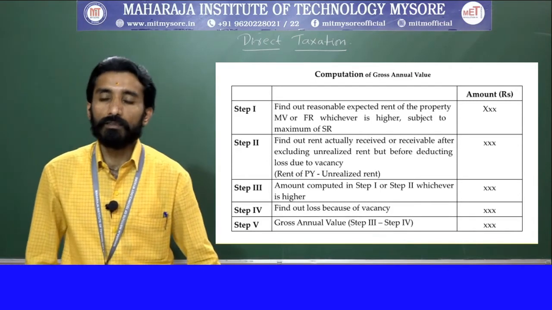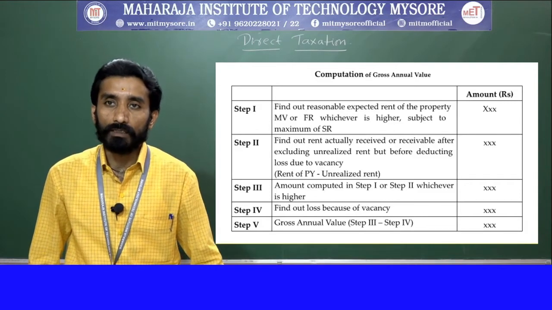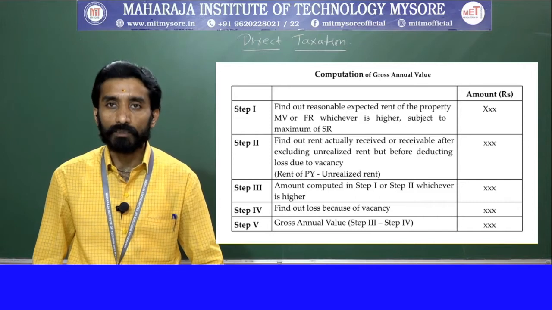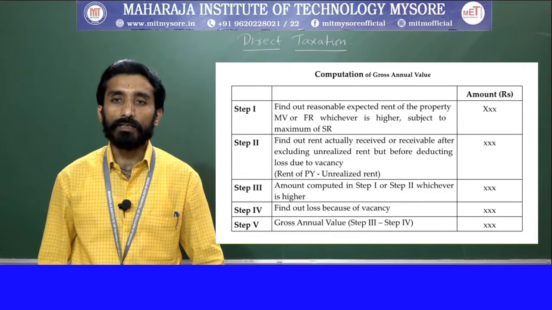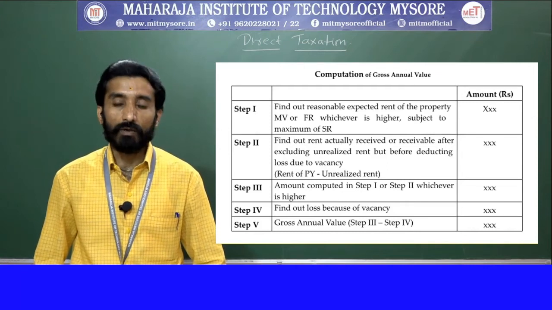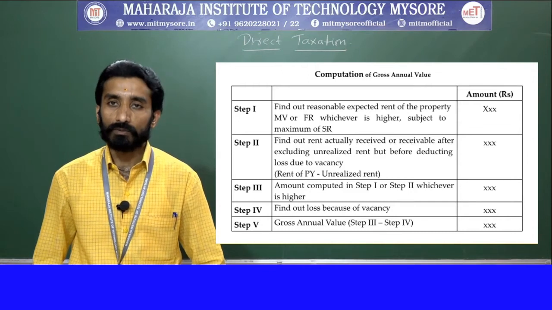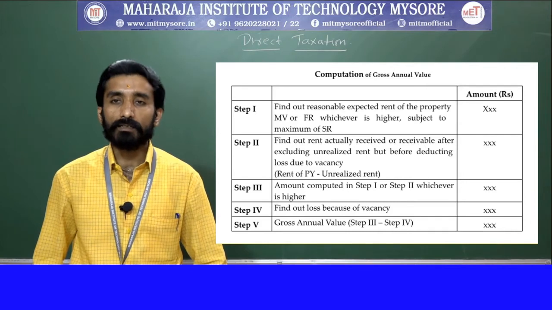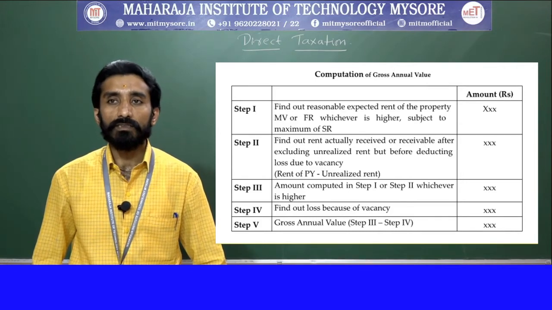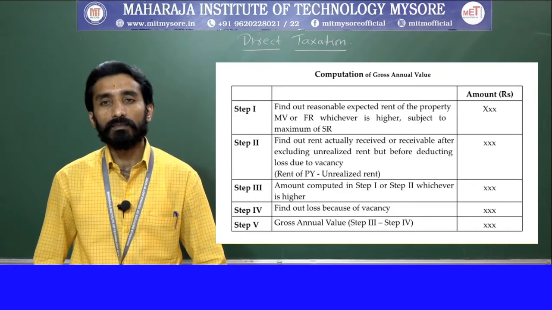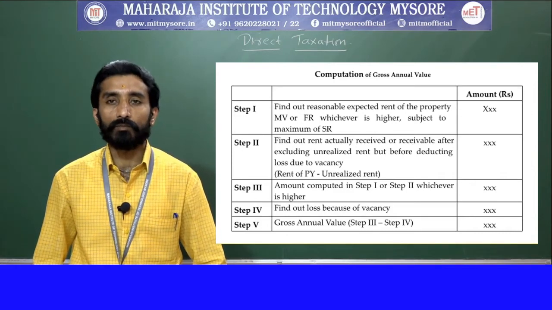Step 1. In your step 1, you should find out the reasonable expected rent of the property. Clear? It will be determined based on 3 factors: municipal value, fair rent of the property, and standard rent of the property. Based on these 3 factors, you have to decide what is the reasonable expected rent of the property.